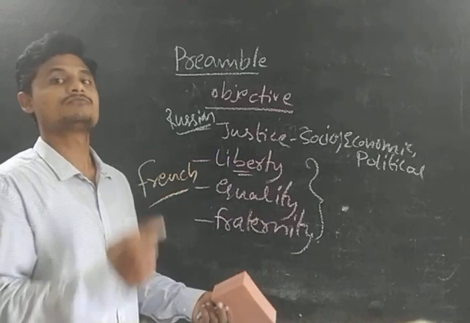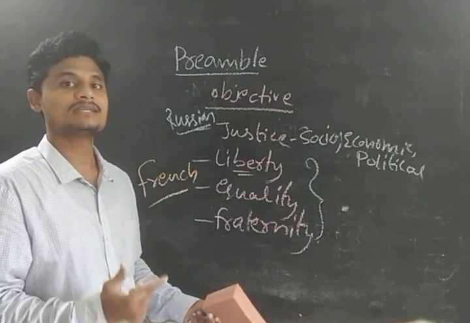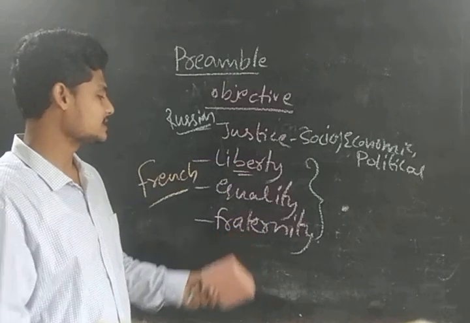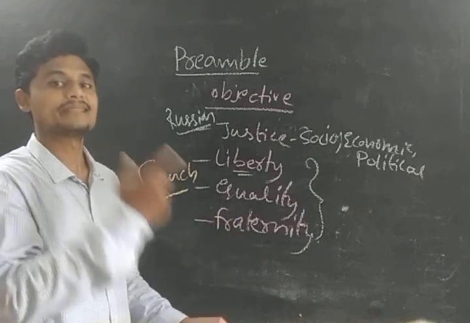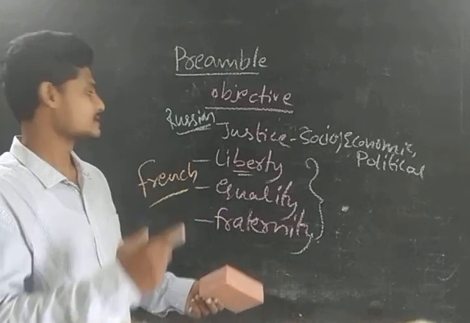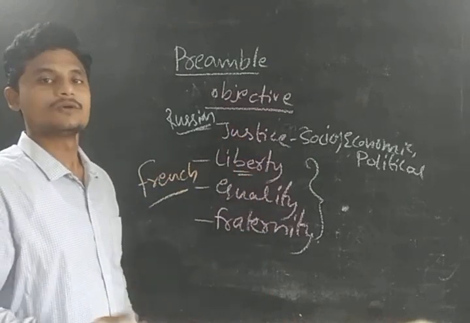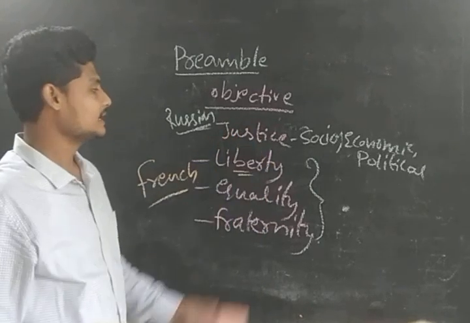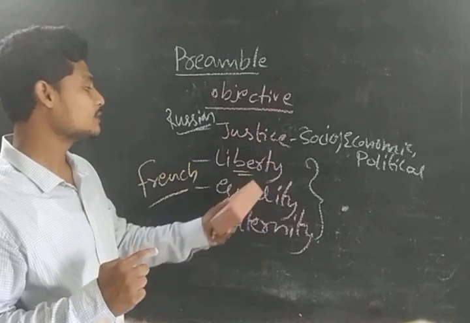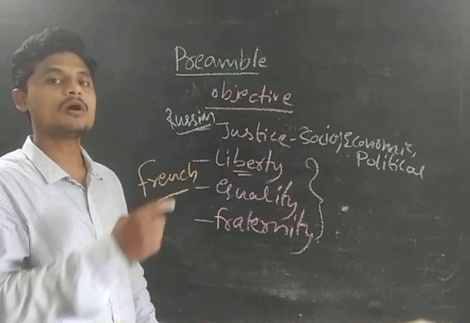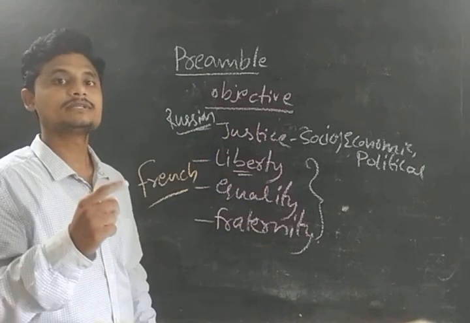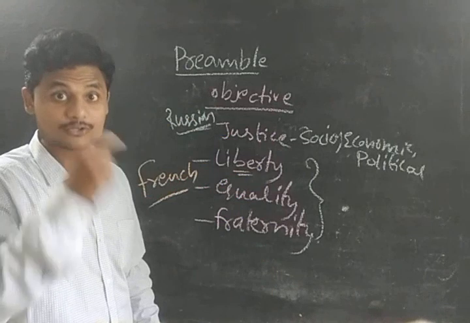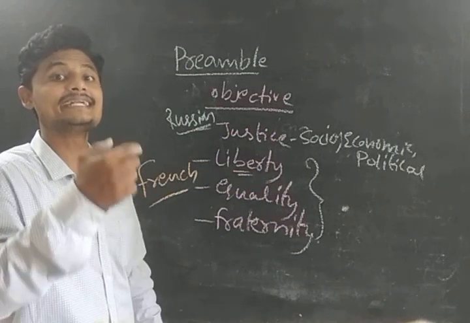And we have single citizenship. Single citizenship means we all people are one, we will live together. These provisions we have enshrined in our constitution, guys. That is through fraternity. Fraternity means brotherhood, equality means everyone is equal before law, and then liberty, guys, and justice. These are the objectives of our preamble. Justice, socio-economic, political; liberty of thought, expression, belief, and faith; equality of status and opportunity, and promote among them all; fraternity. Fraternity means ensuring the dignity of the individual and the unity and integrity of the nation.